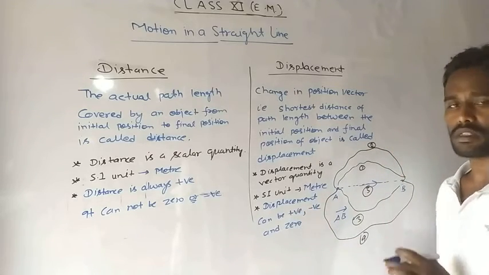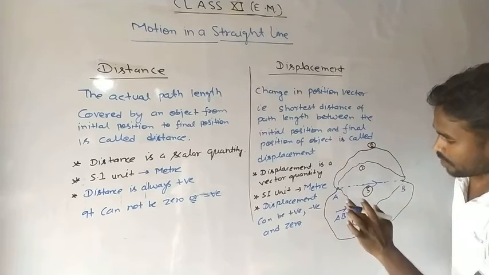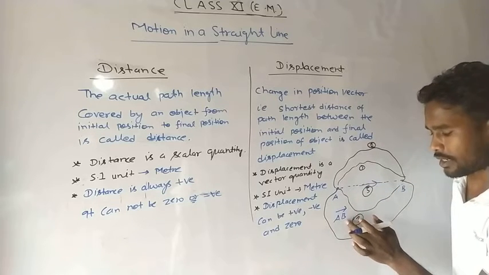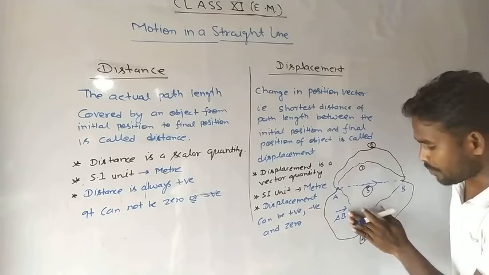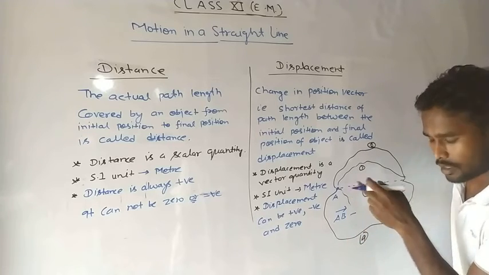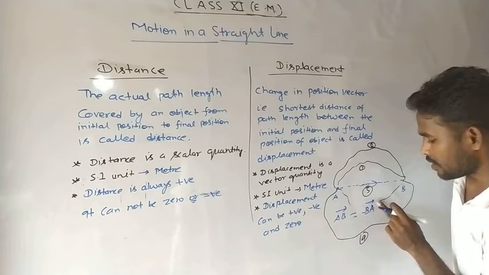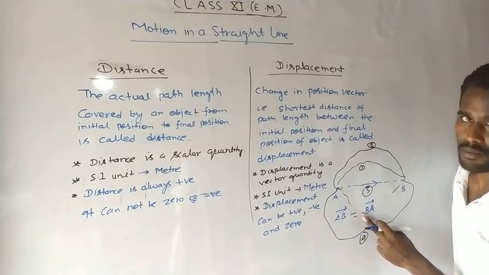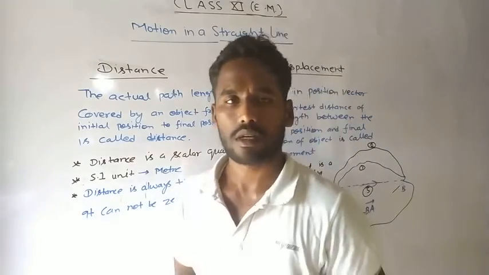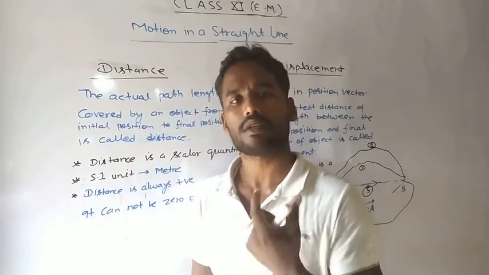In these 3 terms displacement can be written. So I have told that if we talk about displacement from A to B, then we can write it in vector form. But if we change the direction from B to A, then this can be written as minus vector BA. That is, it will be in negative form. When the direction is changed and we take the opposite direction, then the same displacement can be written as negative.